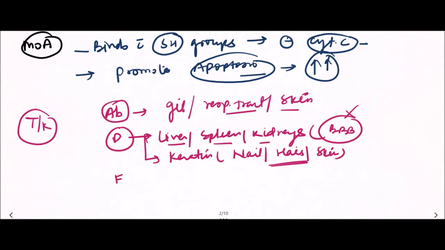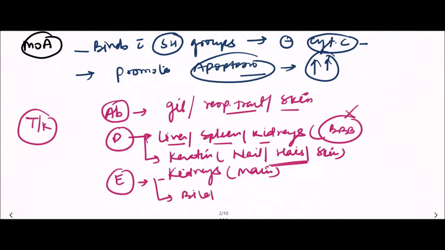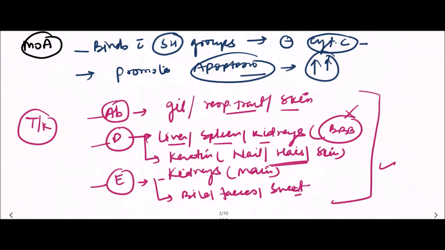Now the final stage, that is excretion. Arsenic is excreted mainly from the kidneys. This is the main excretion, and the remaining arsenic is excreted in bile or feces and sweat. So this is the toxicokinetics of arsenic, that is absorption, distribution, and excretion.